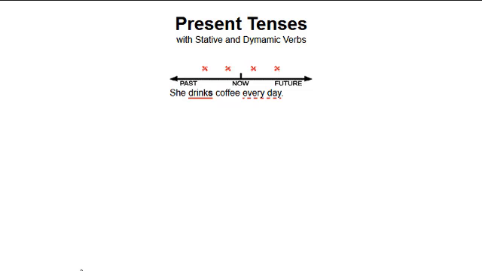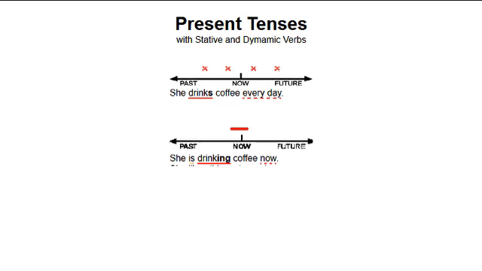The present tense of dynamic verbs typically refers to regular actions in the past and future. Consider, "She drinks coffee every day." We use the present continuous to say that an action is happening in the present, as in, "She is drinking coffee now." However, the simple present of stative verbs primarily refers to the present. If we say, "She likes this restaurant," we understand that is her feeling right now.